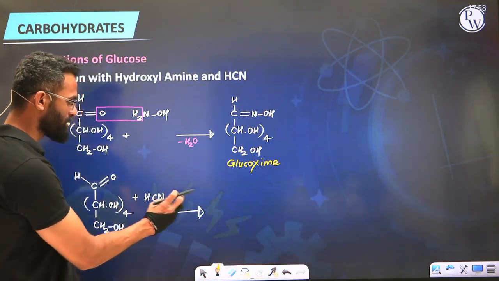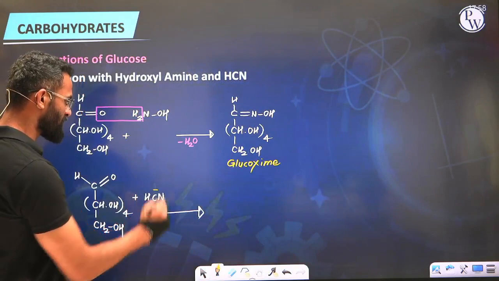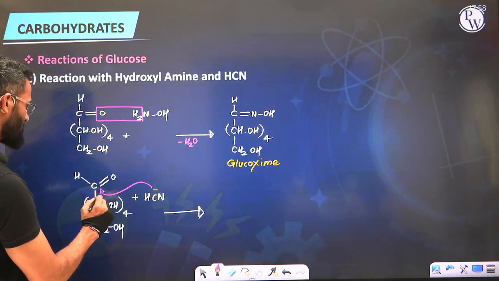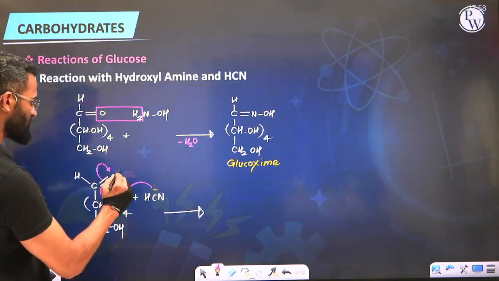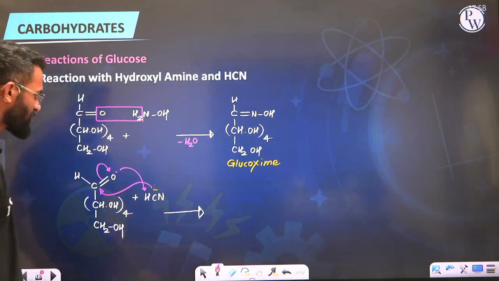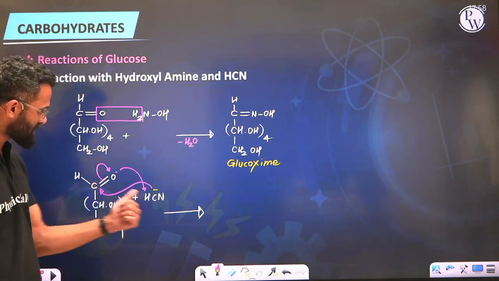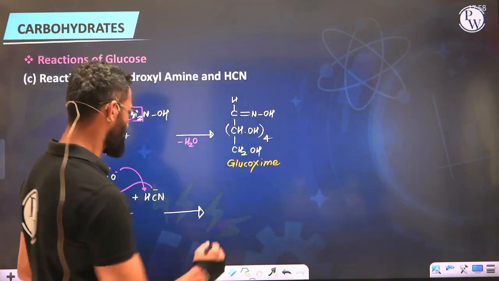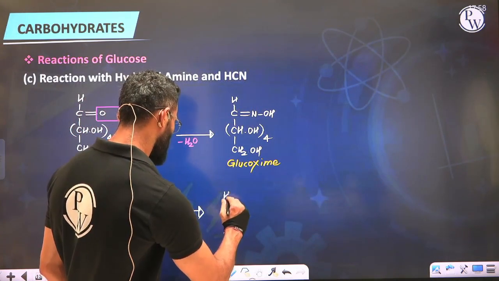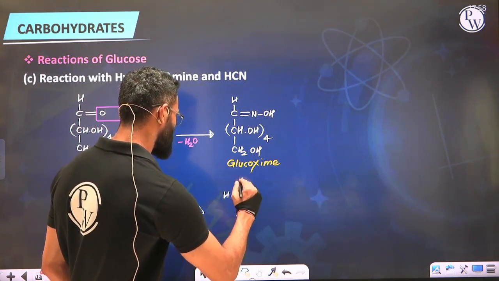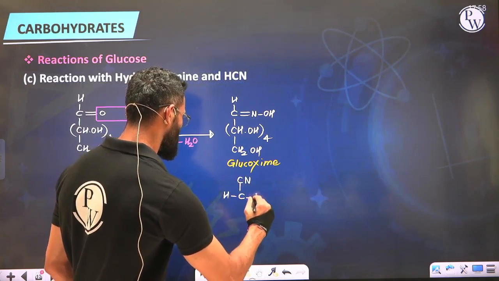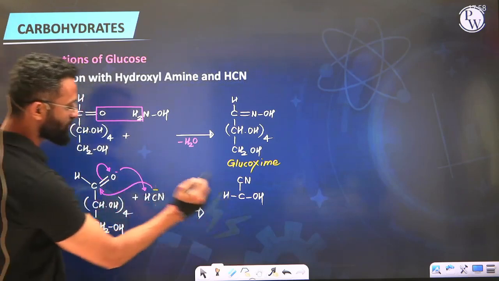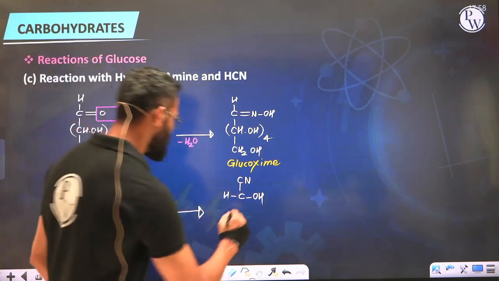So in basic condition, base whatever you're using will accept H plus, generating free cyanide ions. So this cyanide will attack at the deficient carbon, that is carbonyl carbon. This bond will break to make it O minus, which will then accept H plus from the second equivalent of HCN. So see, what is this going to be? C CN single bond OH, which means if we now represent the product formation, it will be H C CN single bond OH, right? This H was already existing. This became C single bond OH and attack of cyanide, followed by